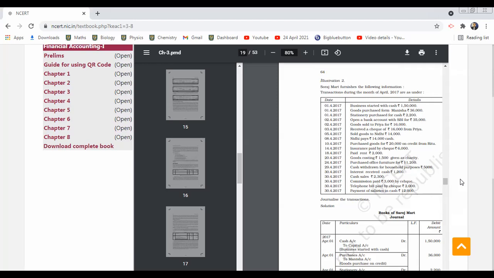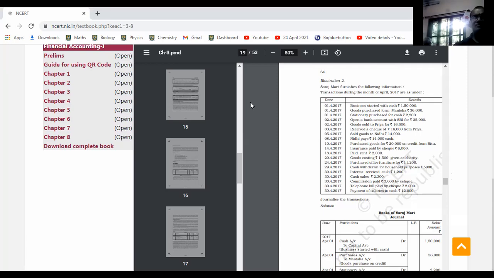Second one: insurance paid by check, 6,000 rupees.